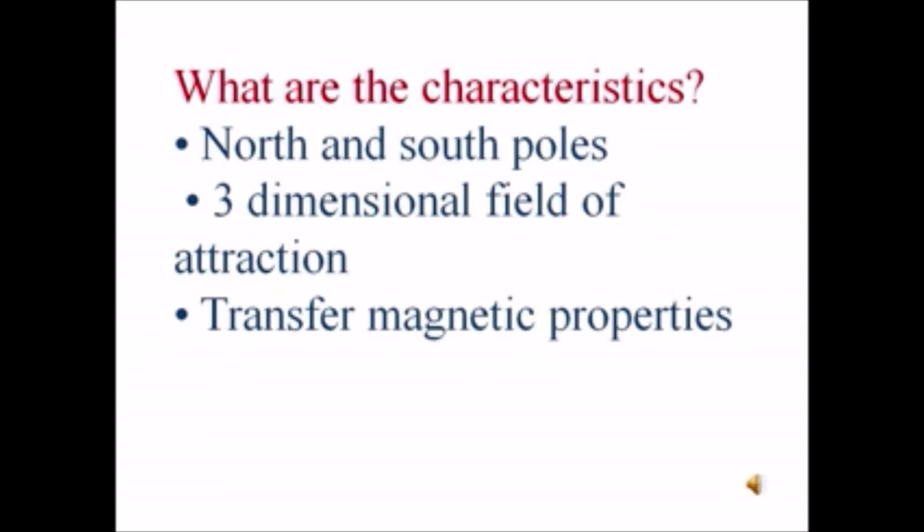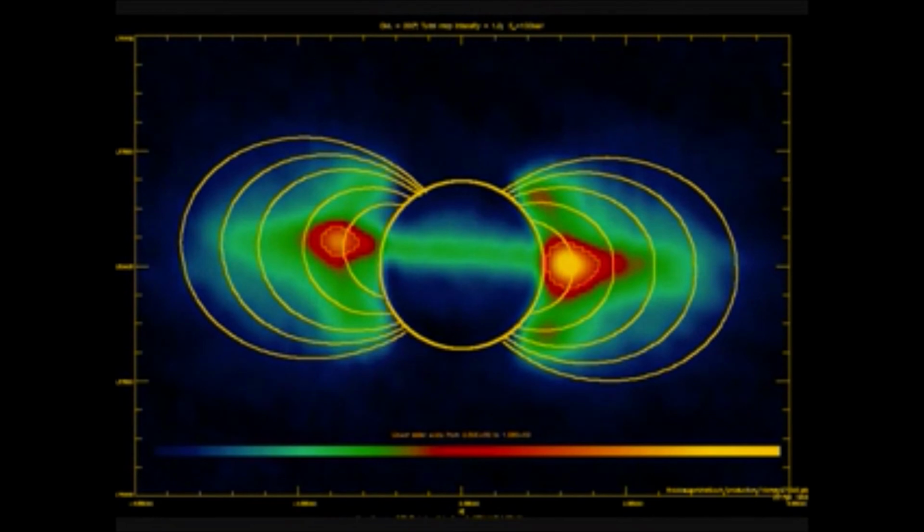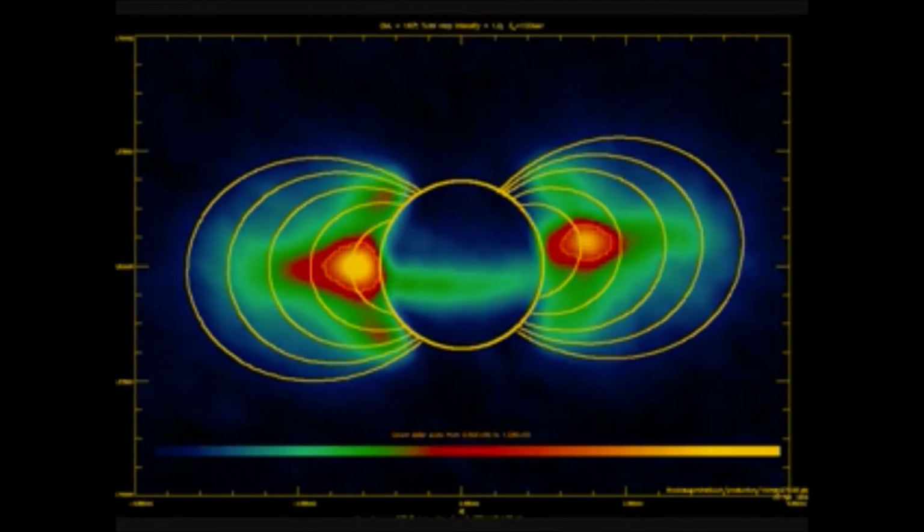What are the characteristics of magnets? It has north and south poles. It is a 3-dimensional field of attraction, and it can transfer magnetic properties.